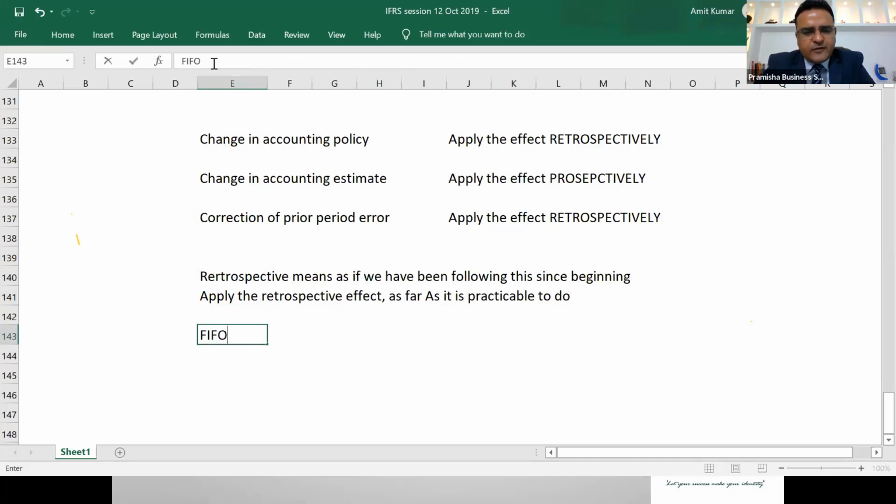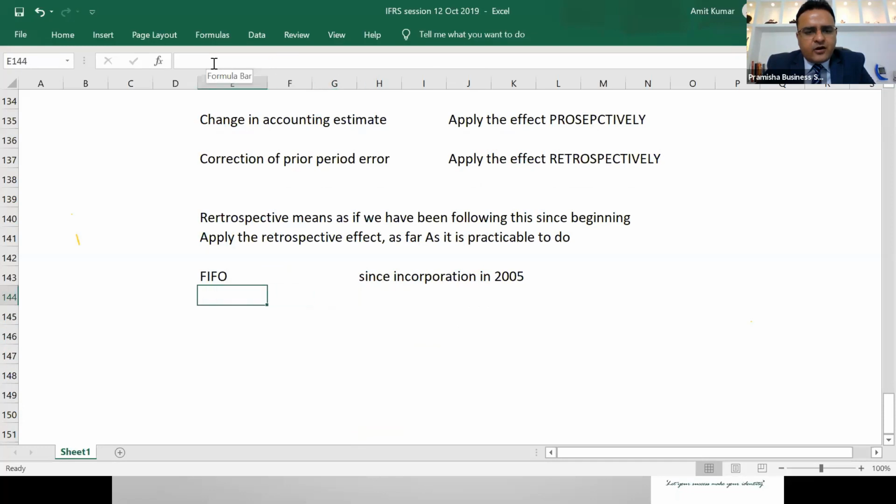Suppose you have been using the FIFO method since incorporation in 2005 and we plan to change the method of inventory recording to weighted average in year 2018. We will recalculate going back, bring in the cumulative effect till date, and apply the effect in the financial statements of which year? It said that if you are preparing financial statements of 31st March 2009, this is the current year.